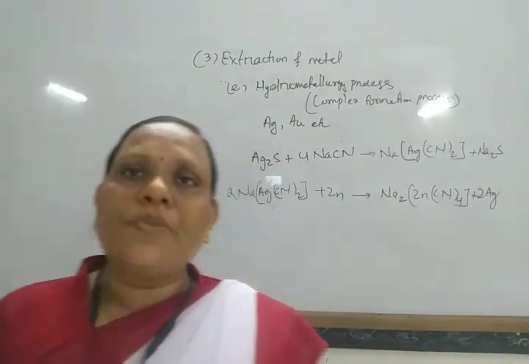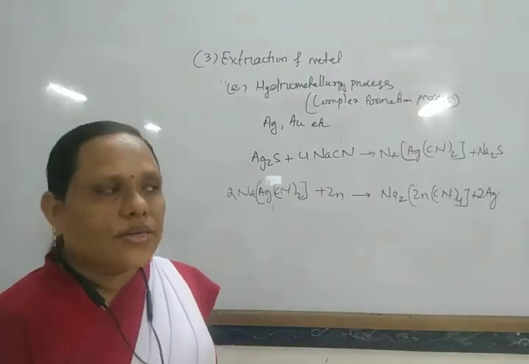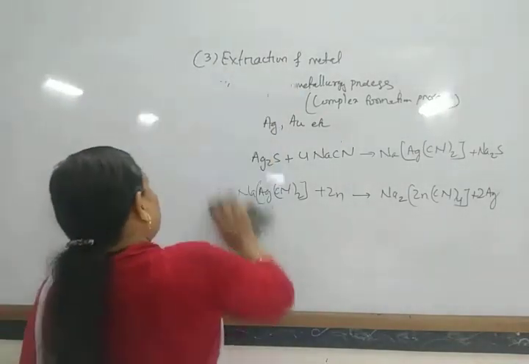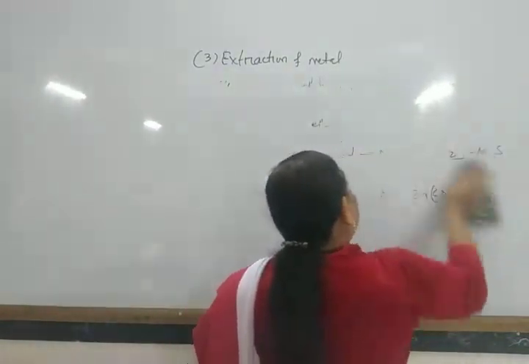So this process is known as the hydrometallurgy process. And another important process is known as the electrometallurgy process.